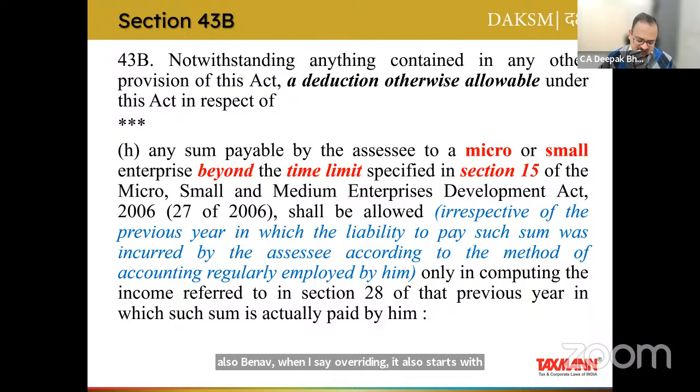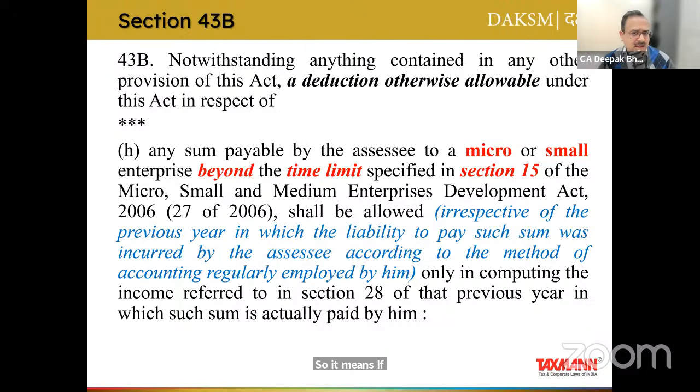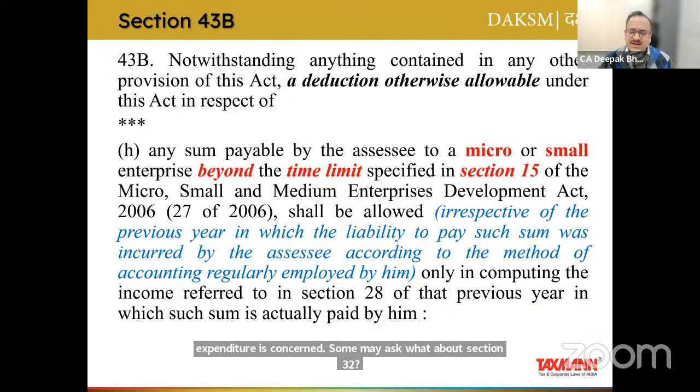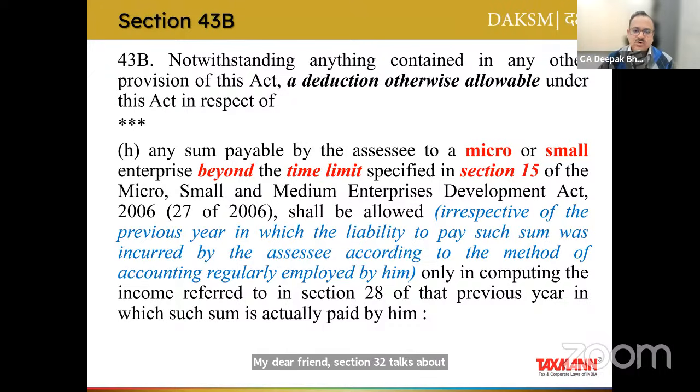So it means if an assessee is claiming some capital expenditure, and that capital expenditure is actually not a deduction per se, there is no application of 43B as far as that capital expenditure is concerned. Some may ask, what about Section 32? My dear friend, Section 32 talks about allowance. It is not a deduction per se, right? So again, 32 is not covered by 43B.